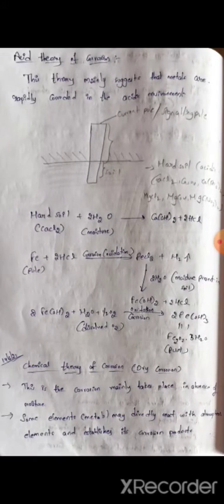First, acid theory of corrosion. When free metal is decomposed with atmospheric elements, it forms a corrosion product, that is rust. But when the atmospheric element is an acid, then it forms the acid theory of corrosion. This theory mainly suggests that metals are rapidly corroded in the acidic environment. Here, I take an Fe rod. The Fe rod is placed in soil, where the soil has moisture. It contains the acidic media, that is aqueous media.